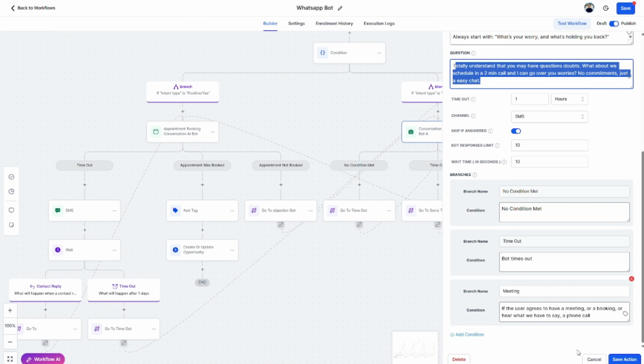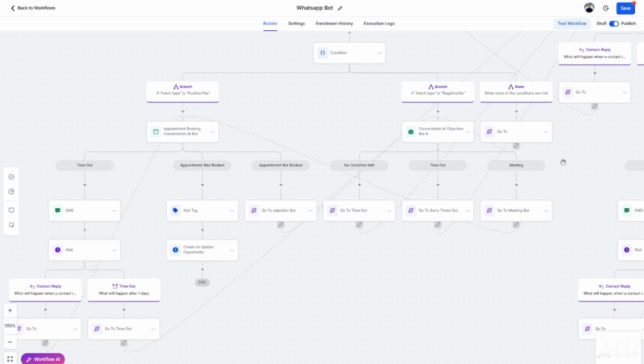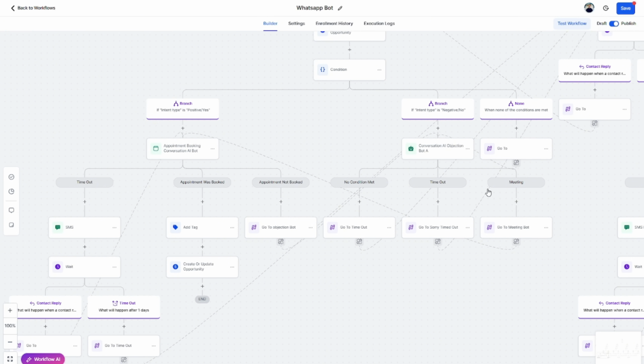And if the condition is met in here, and again, it's got some conditions like all of it. So your options are either it's positive, it's negative, it times out, or the condition doesn't meet, then we're going to go back through in here. So if the condition is met, then sweet as, we're going to send them to the booking bot. The booking bot's going to try to book them in. If for whatever reason it times out or is negative in here, so conversation error bot, if it times out, we send them the initial message. You can see how this follows up in here and follow the little path.